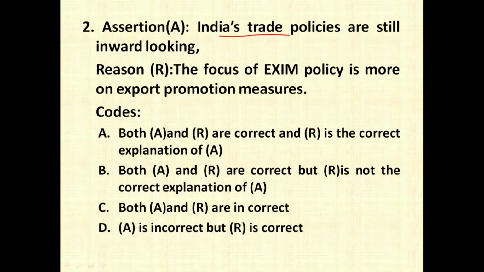The second question is also on assertion and reasoning. India's trade policy are still inward looking? No. Earlier we had inward looking policy, we used to produce for ourselves, but now we have globalized. Therefore India is no longer having inward looking policy, and the reason they give is the focus of EXIM policy is more on export promotion measures. So this is the right reason. So the answer could be A is incorrect but R is correct, that is option number D.